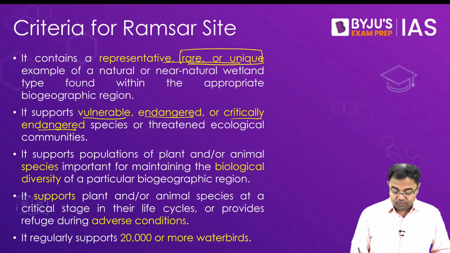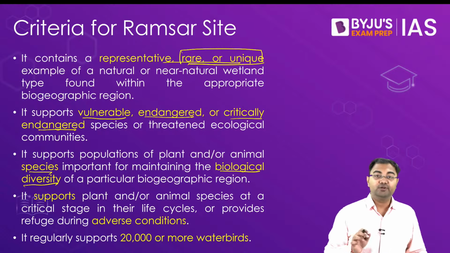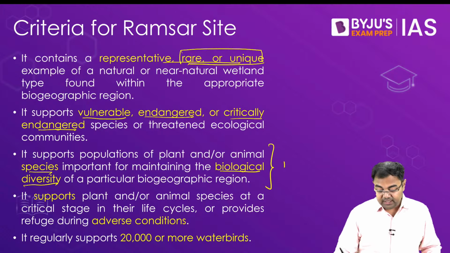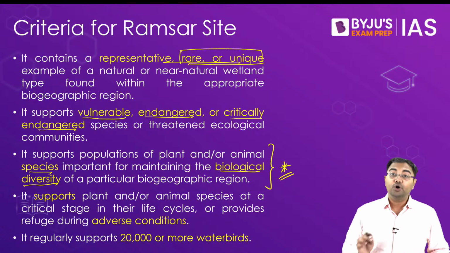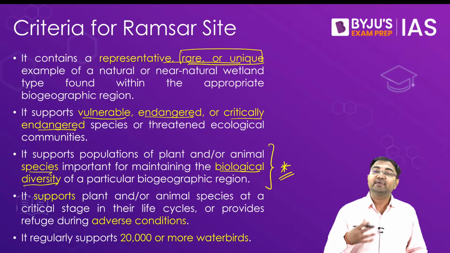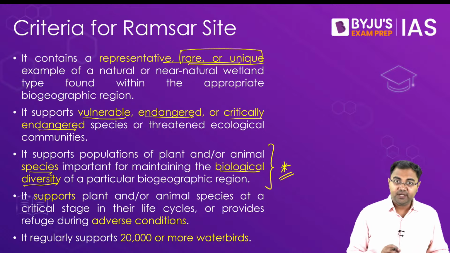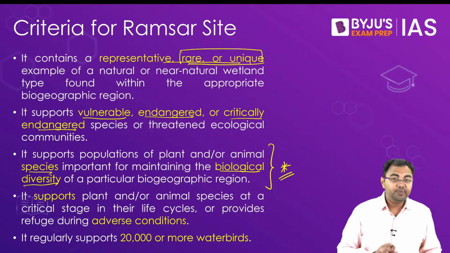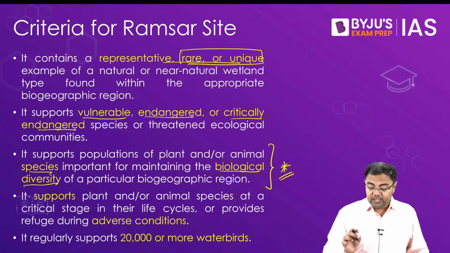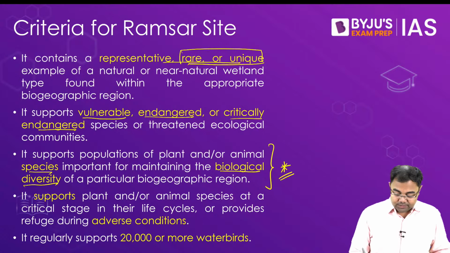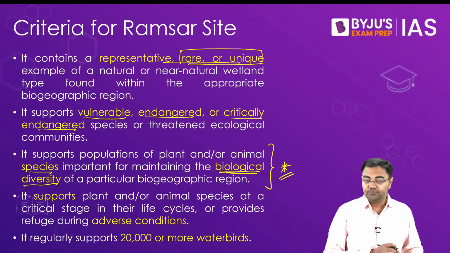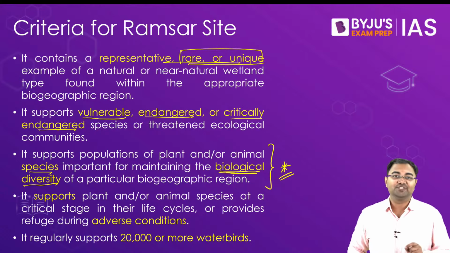Then it supports populations of plant and animal species which are important for maintaining biological diversity. And this third criterion has been very, very important when it comes to all the Indian wetlands that we have, all the Indian Ramsar sites. The majority, or rather the highest percentage of the Ramsar sites that we have in India, are because of this third criterion. They fulfill the third criterion, and because of that many of them have been counted as Ramsar sites only because they have important species of flora and fauna which are important for maintaining biological diversity.